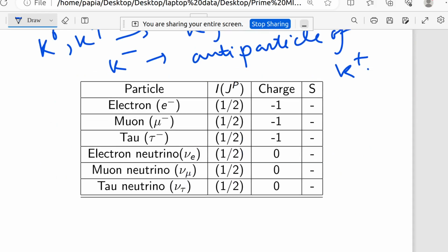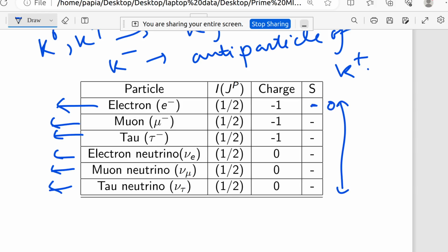Okay, now I have mentioned here the sum of the leptons. So you can see here that leptons are like electron, mu, tau, and 3 types of neutrinos. Here I did not mention the I value, because isospin will be nothing here, and J is half. This one is J only, the total angular momentum quantum number. The charge is minus 1, minus 1, minus 1, and for neutrinos 0, 0, 0. There is nothing as a strange particle, so as a whole it has a 0 value of strangeness number. Okay.